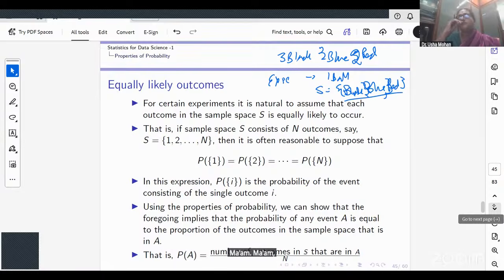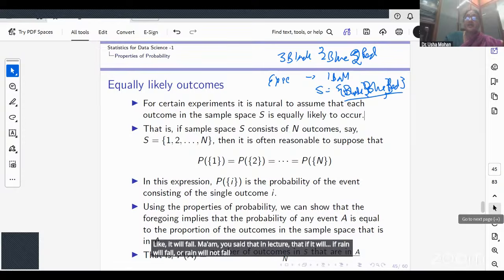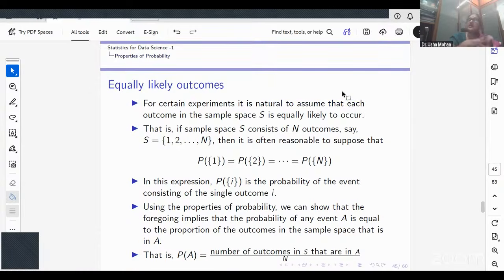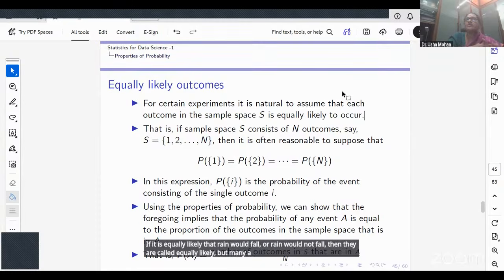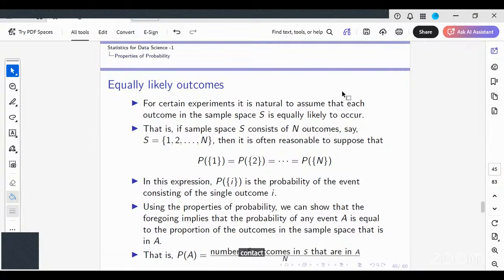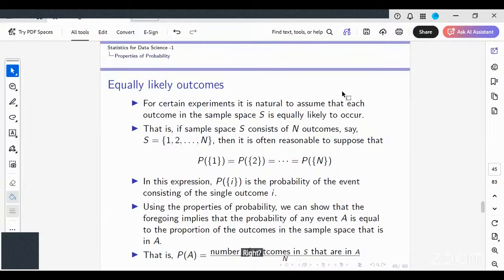Ma'am, you said in the lecture that if rain will fall or rain will not fall, they are equally likely. If it is equally likely that rain would fall or rain would not fall, then they are called equally likely. But many a time it depends on the context, such as humidity and other factors. Okay, is that clear?